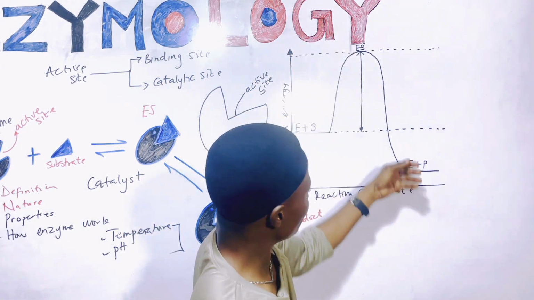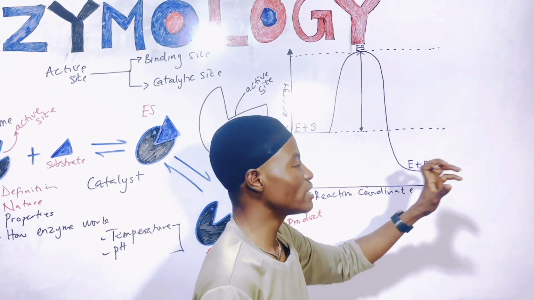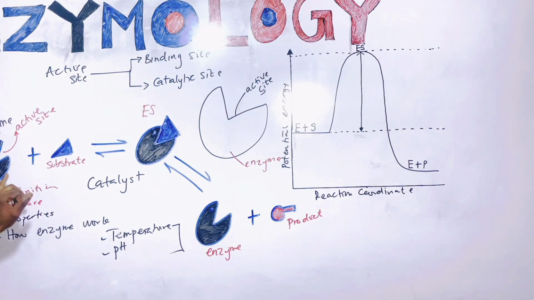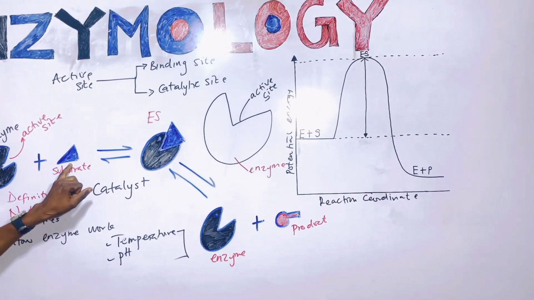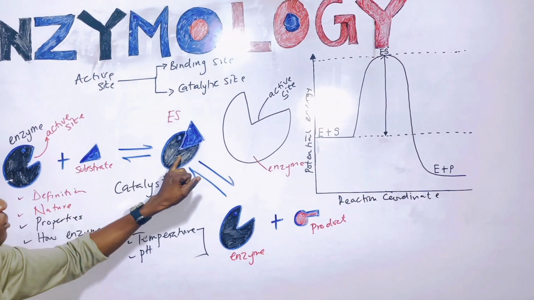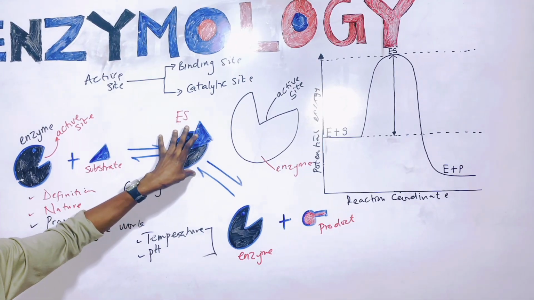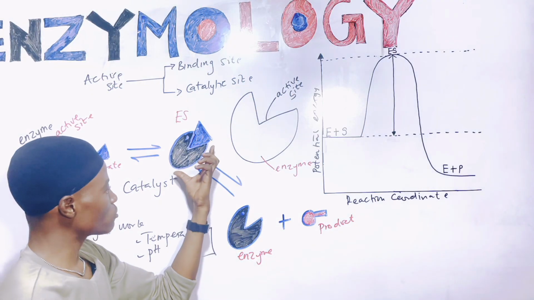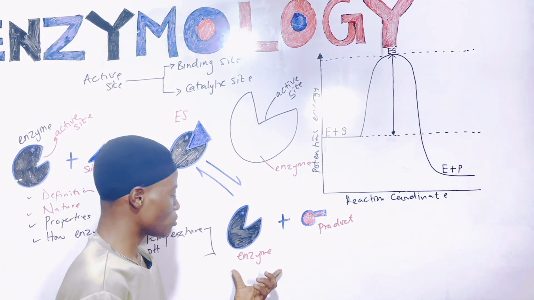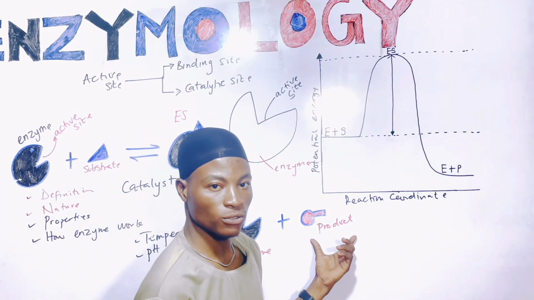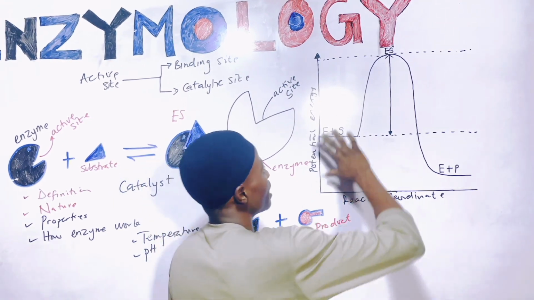Then from here I have enzyme and product. And don't forget what I explained earlier: the enzyme picks up the substrate to form the enzyme-substrate complex, which is this guy that you're seeing. Then the enzyme-substrate complex dissociates further into enzyme and releases the product. So the same thing is what we have here.